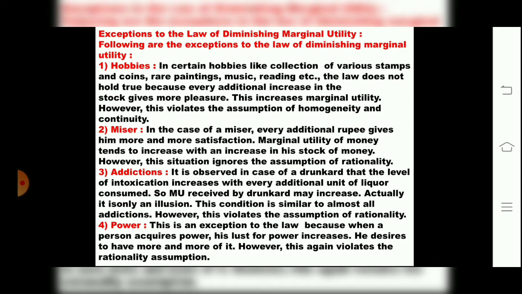Your marginal utility will start increasing. It will not diminish. The total utility has already increased, but the MU will also increase. Why? Because of the power position. How much power they have, they will want more and more. And this is called a greedy person's behavior. It is not a normal person's behavior.